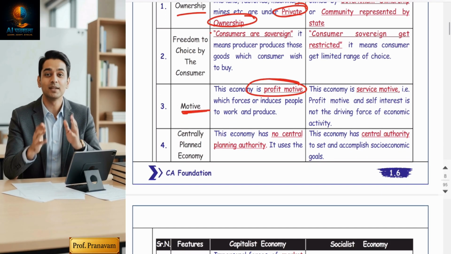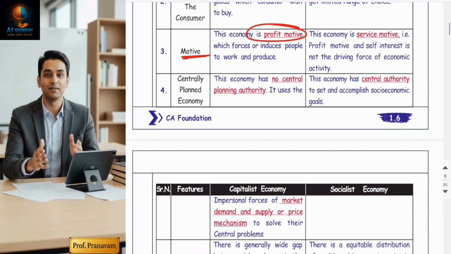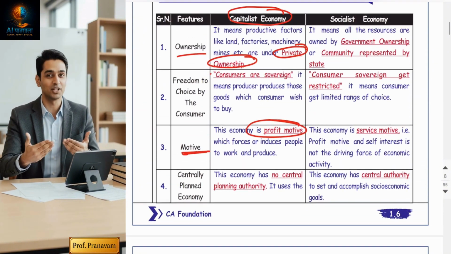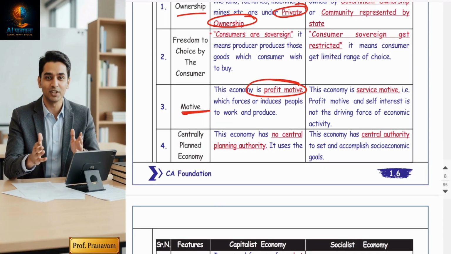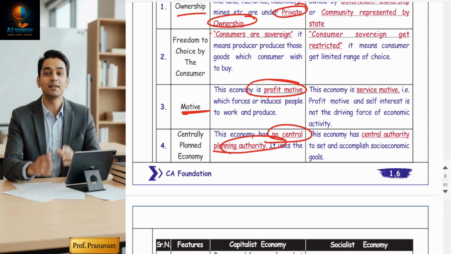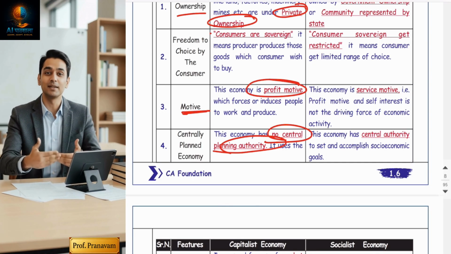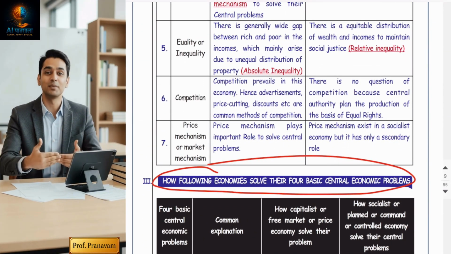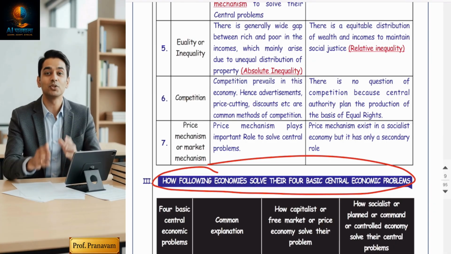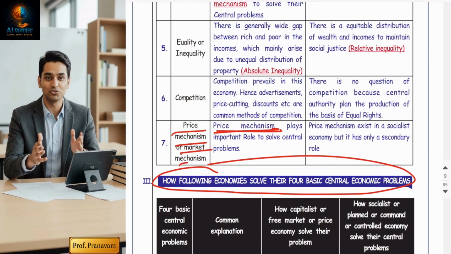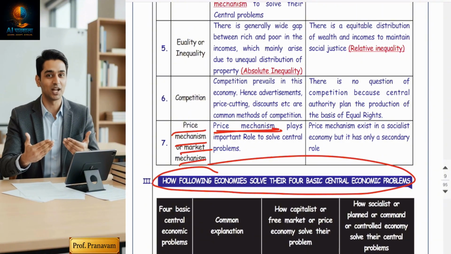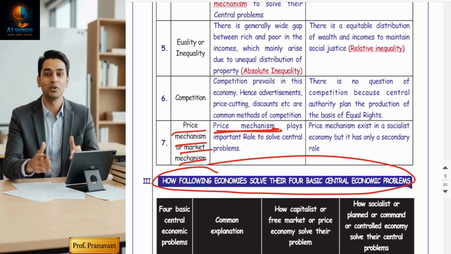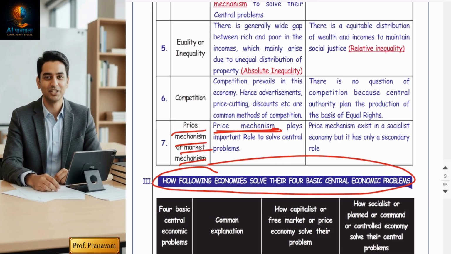Now decision making. Guys, in a capitalist economy, there is no centralized planning, meaning no government interference. The government is absolutely not there. All price decisions will be taken by demand and supply, that is, equilibrium. The price mechanism will work in the market. We have studied equilibrium prices. Every decision will depend on demand and supply.